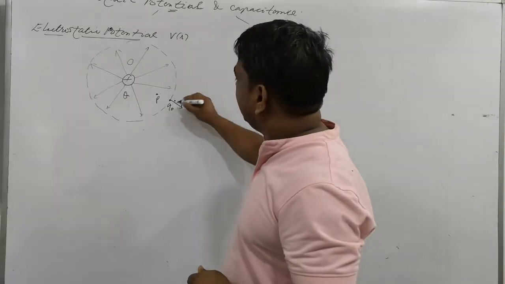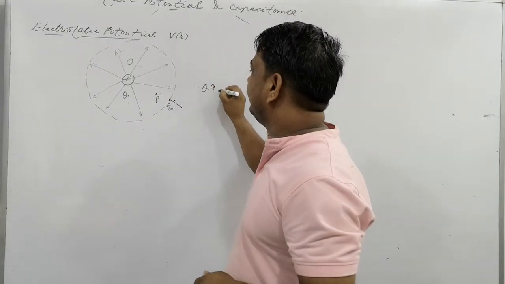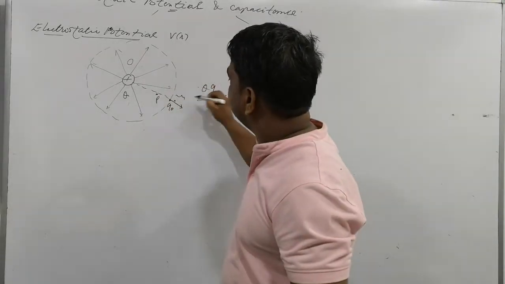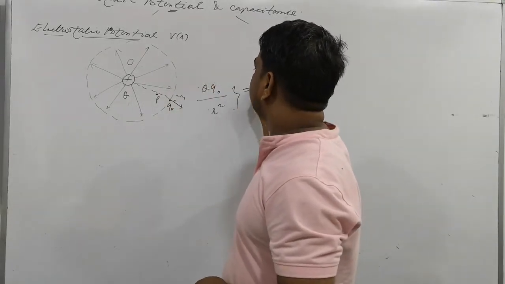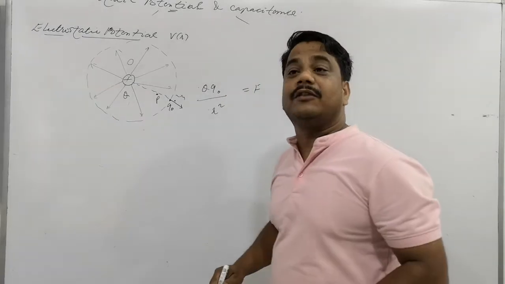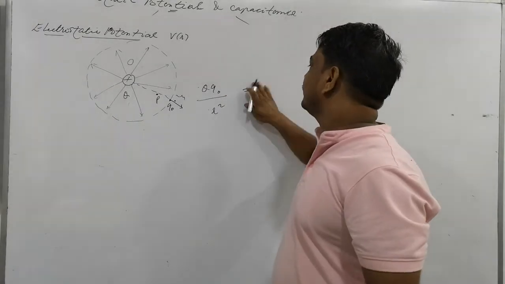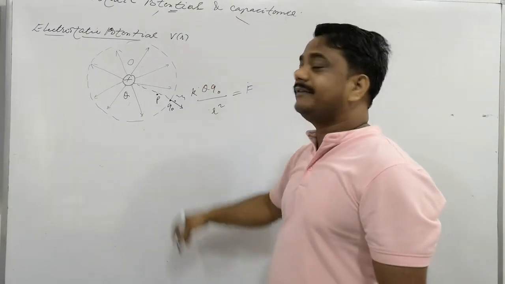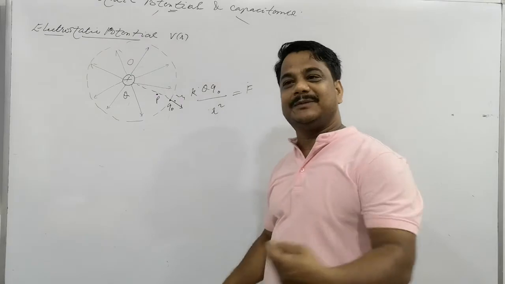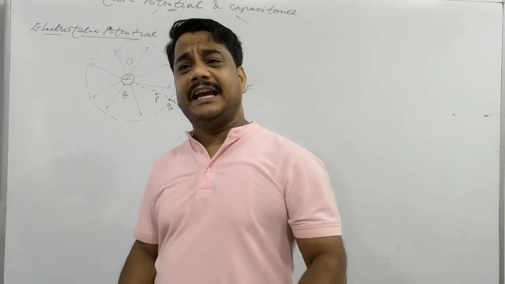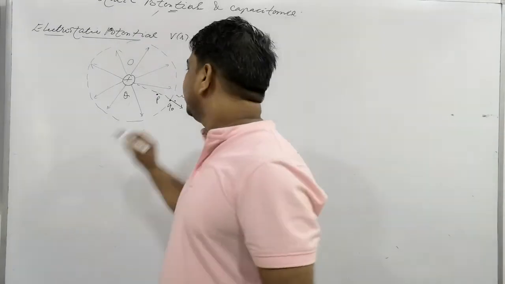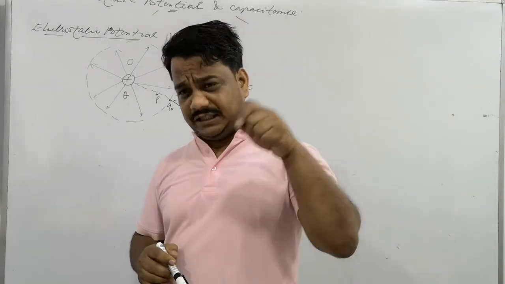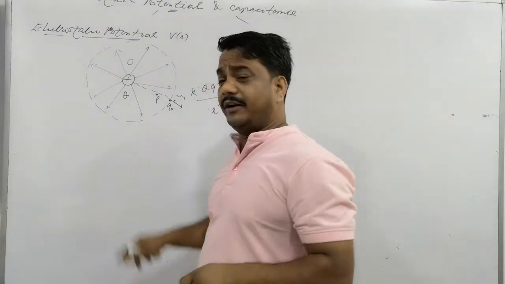So what will happen? The repulsion will start here. This is the force, and the position vector of this will be something else, R. A force will start acting here. This is called Coulomb's law. Coulomb force, the electrostatic force, will start acting between these two, and this charge will experience repulsion. But we have to set this Q naught charge at the point P. What does this mean? It means that to set the Q naught charge at the P point, you need to do the work.